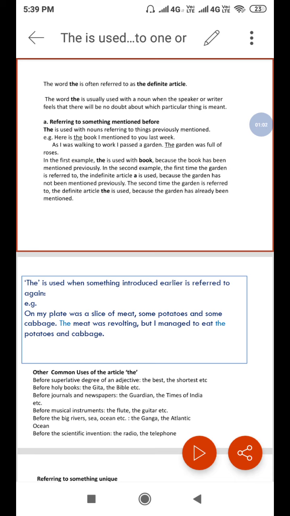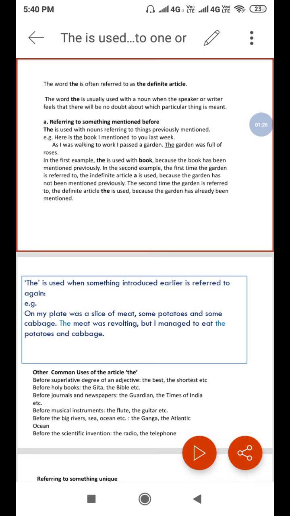While referring to something mentioned before, we use the. For example, here is the book I mentioned to you last week. Next example, as I was walking to work, I passed a garden. The garden was full of roses. In the first example, the is used with book because the book has been mentioned previously.